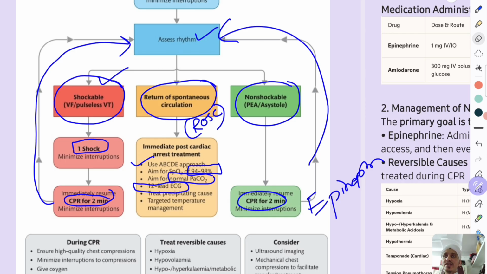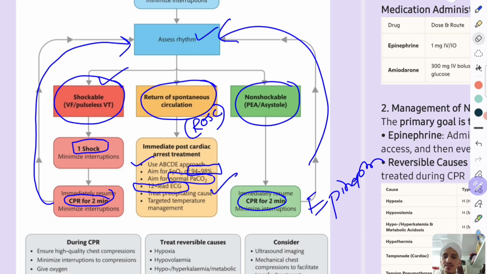You should obtain a 12-lead ECG. Why? There can be a preceding factor like an acute coronary event, which can be reversed by PCI or thrombolysis, or angioplasty, something like that. So we can find that and treat it. We will treat the cause, whether it is a structural cause, vascular cause, or some electrical cause.